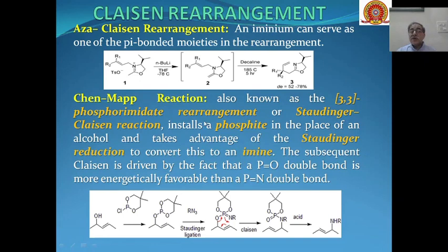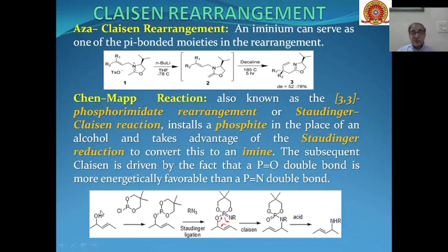So here a phosphine is used in place of the alcohol. In place of alcohol we will use phosphite as the substrate, and then through a 3,3 sigmatropic rearrangement, this will be converted into an amine as the product.